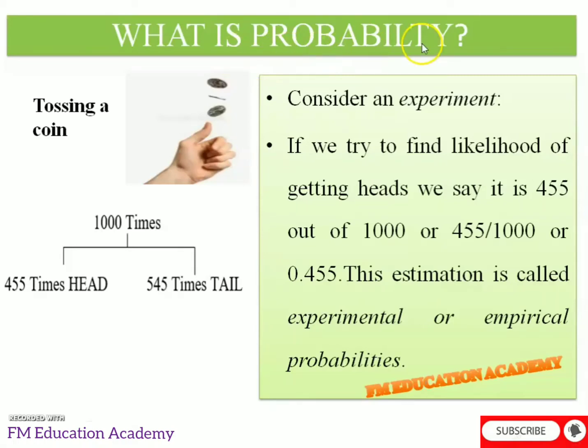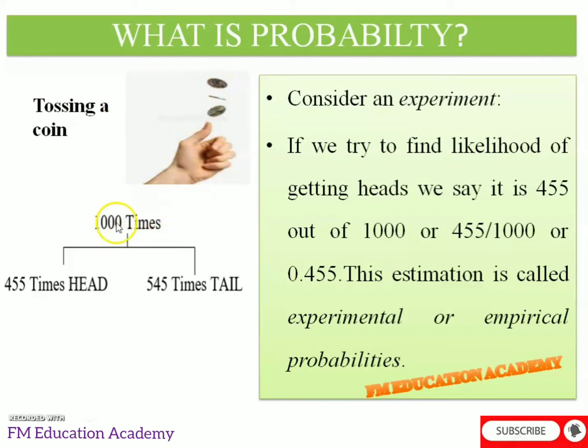What is probability? Let us suppose a coin is tossed. This figure shows a coin being tossed. Either we can get one side, which is head, or we can get the other side, which is tail. Let us consider one side as head and the other side as tail. Now let us flip a coin 1000 times.